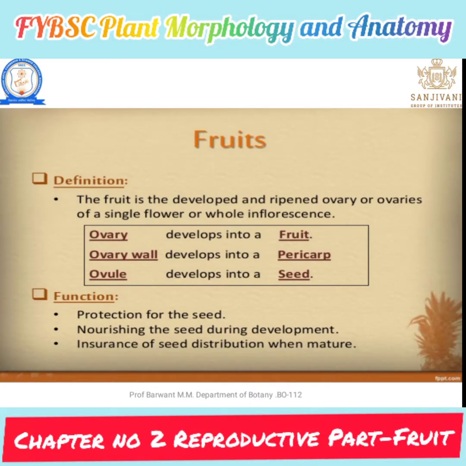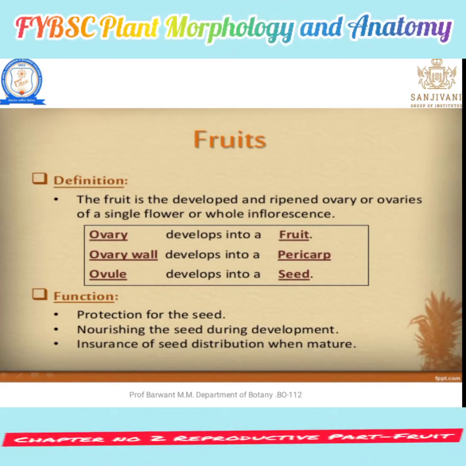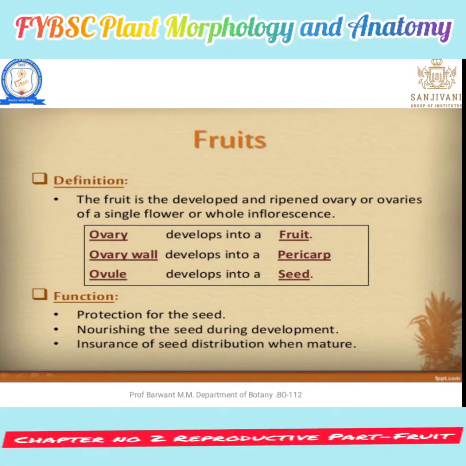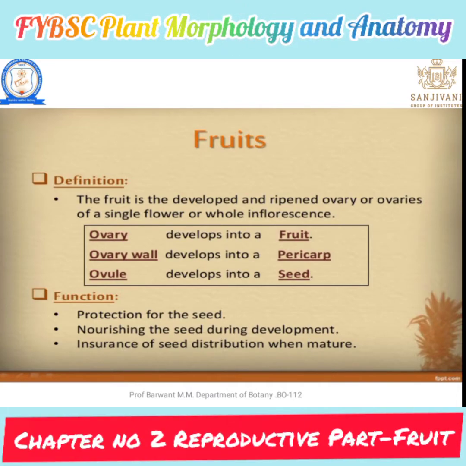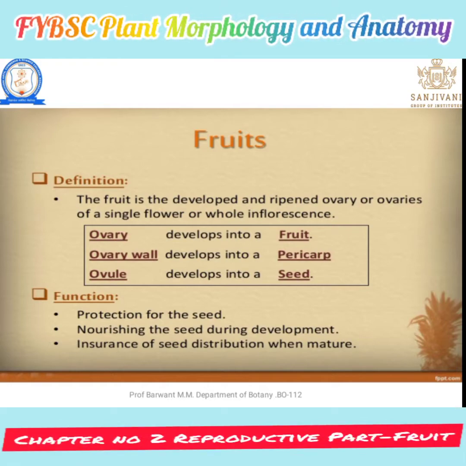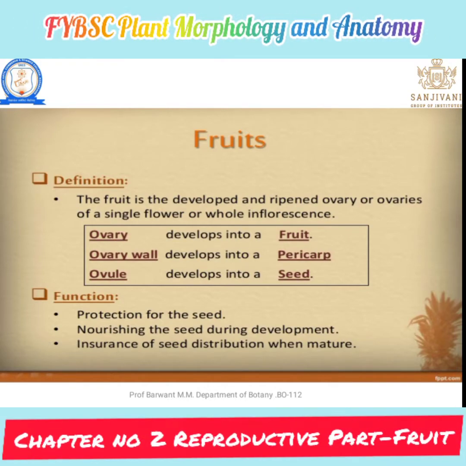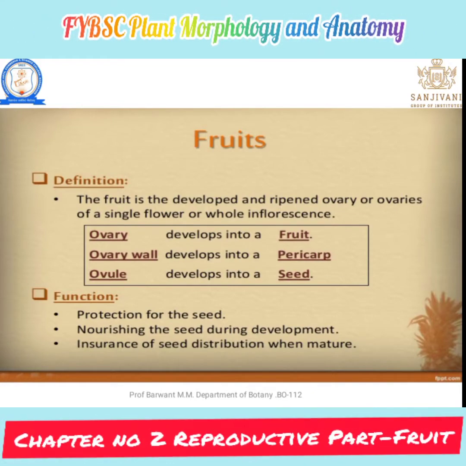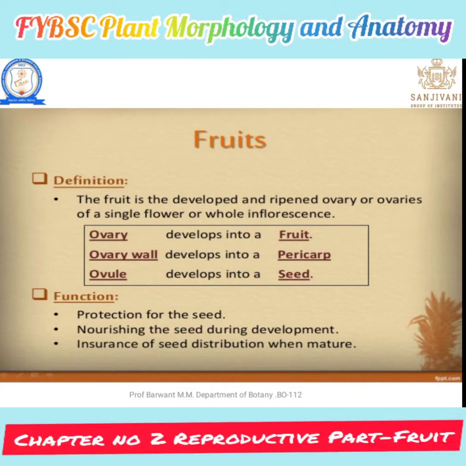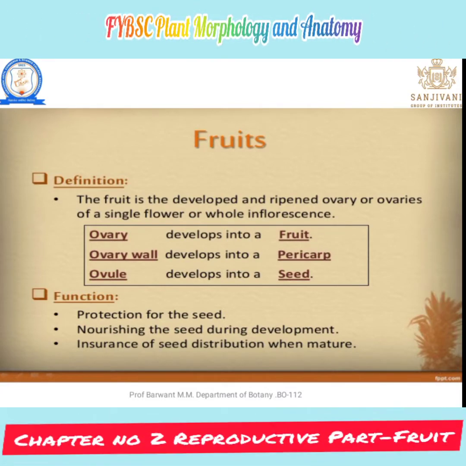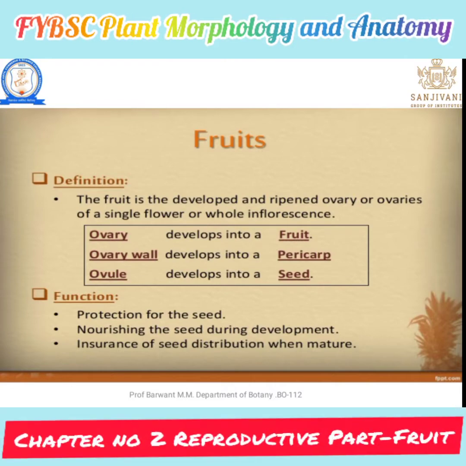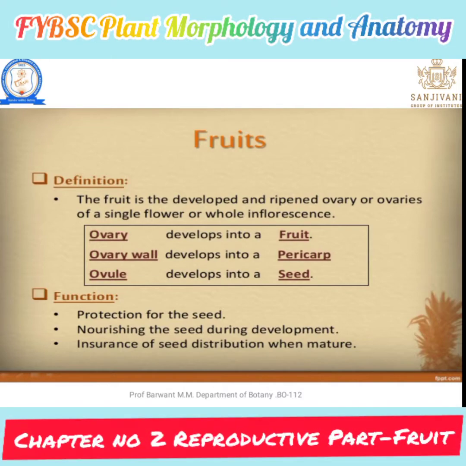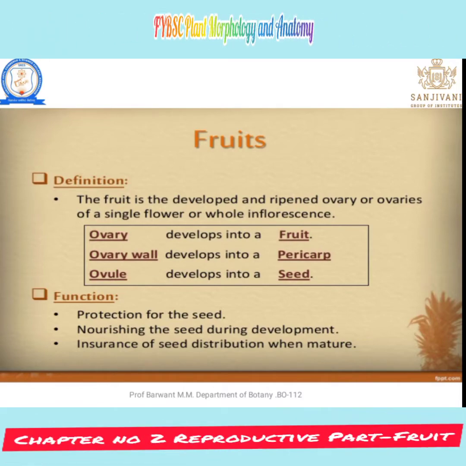In terms of structure, the ovary develops into fruit, the ovary wall into pericarp, and the ovule into seed. Fruit is nothing but a ripe ovary of a single flower or a whole inflorescence. What is the function of fruit? The protection of the seed, nourishment during seed development, and insurance of seed distribution when mature. Those are the three main functions of a fruit.